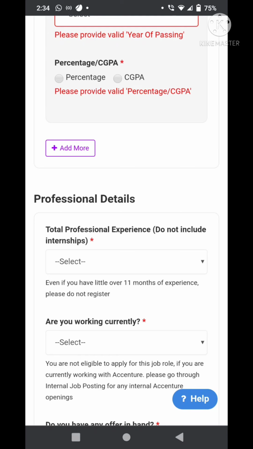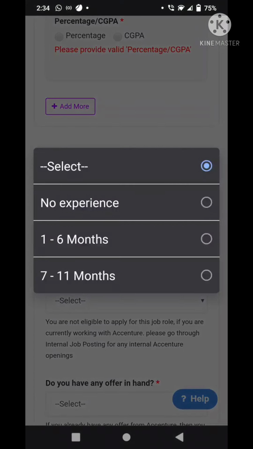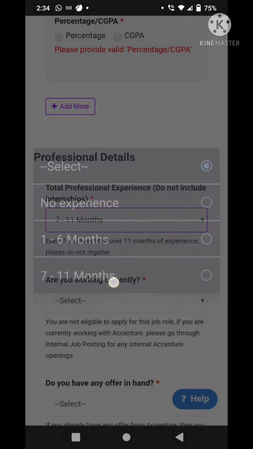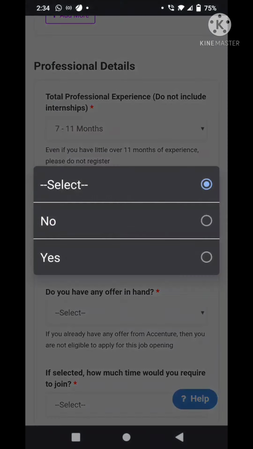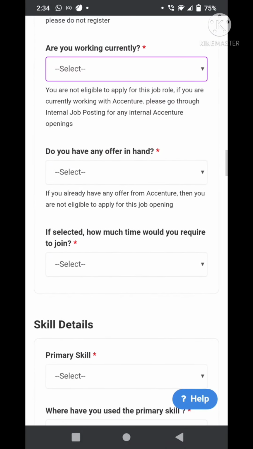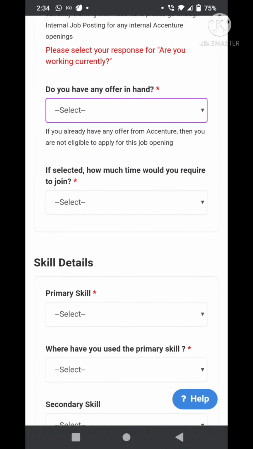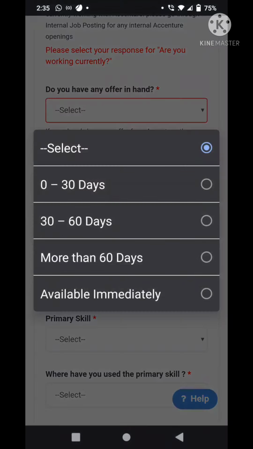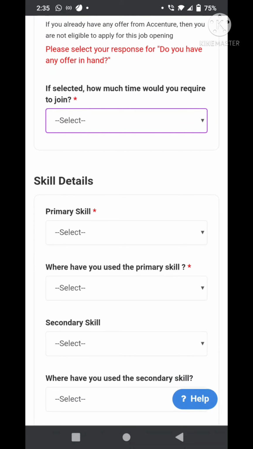Next, you are supposed to fill in your professional details, like if you have any work experience prior to the application, you are supposed to fill in, like if it's 1 to 6 months or 7 to 11 months, select accordingly. Then if you're working currently, select yes. If not, then no. And if you have any offer in hand right now, select yes or no. So if selected, how much time would you require to join? They also ask you how much time would it require for you to join. Are you available to join immediately, or if it would take a month or something like that? So yeah, select things according to your preferences.